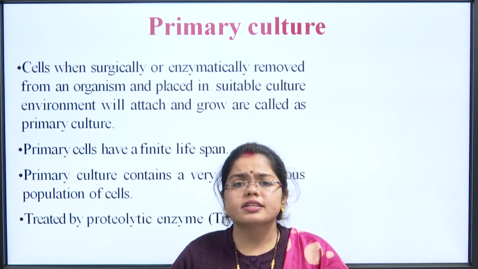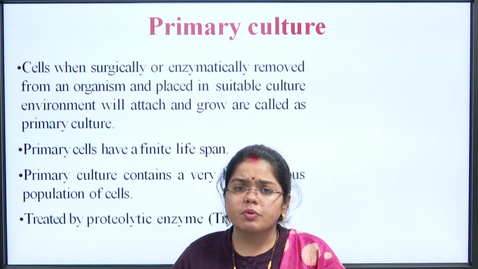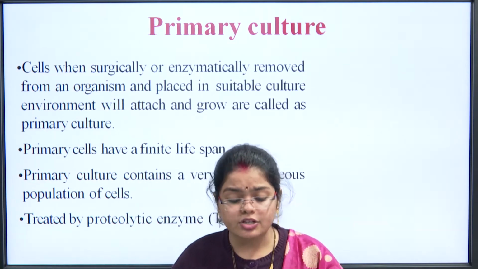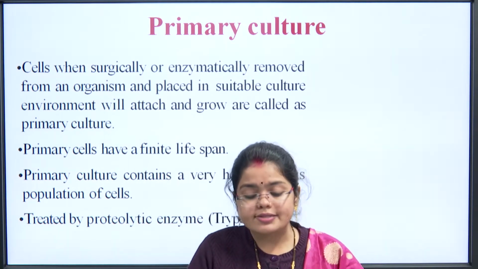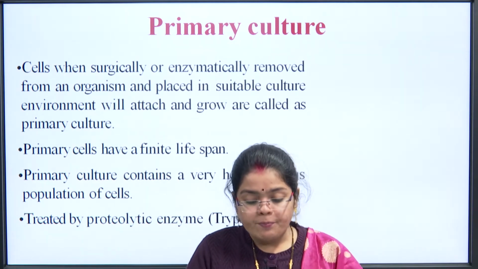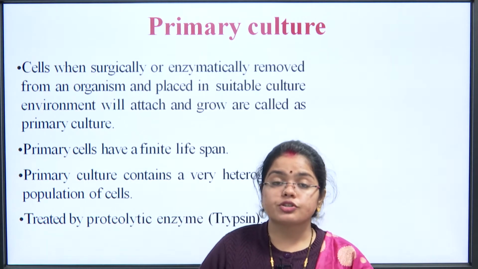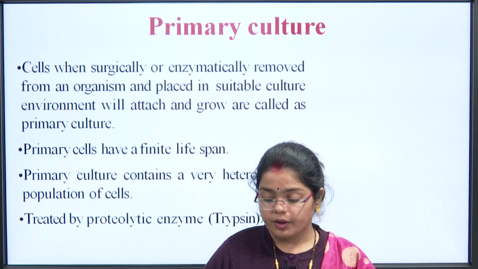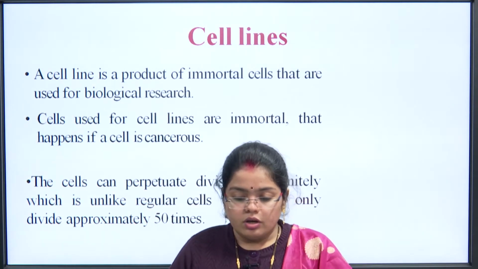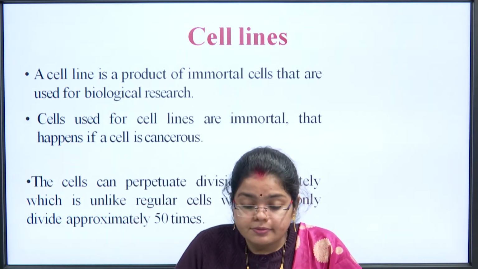So, for that reason different kinds of substances may be present, and that is why the primary cell culture is referred to as a heterogeneous population of cells. Then these are treated with proteolytic enzymes just to hydrolyze the proteins that are attached to them. So, the next slide says about the cell lines.